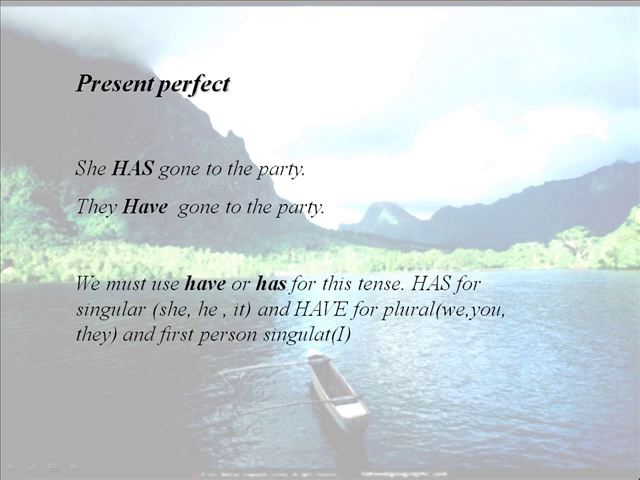The present perfect is a tense that is used for events that started in the past and are still present now, or the result is still present now. For this, we have to use the verb have. In this case, as you know, you can use has and have. We have some examples here.